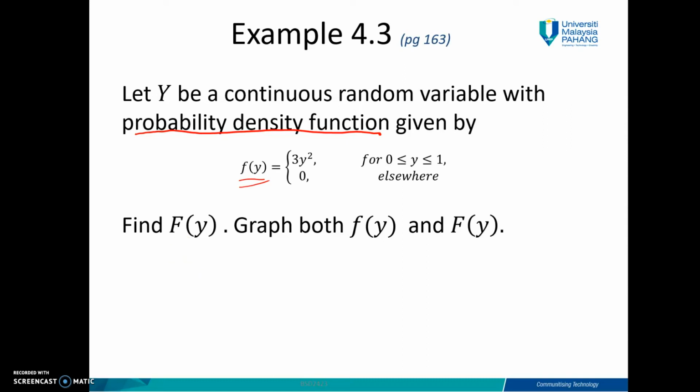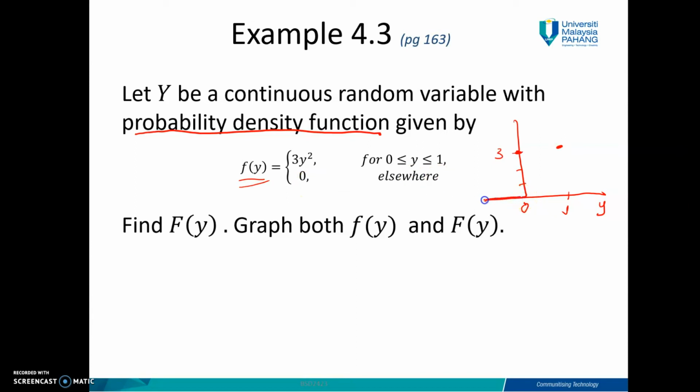Look here, if you graph the PDF function, you will have y here, 0 and 1, because y is between 0 and 1, and elsewhere is 0. But here, you have 3y squared for y between 0 and 1. Let's say you put y equal to 1, you will get 3. And elsewhere is 0.